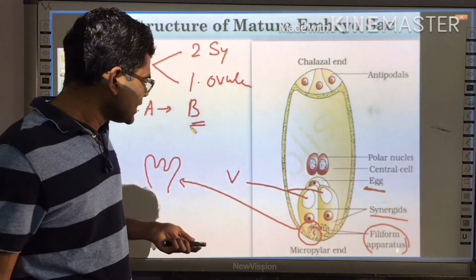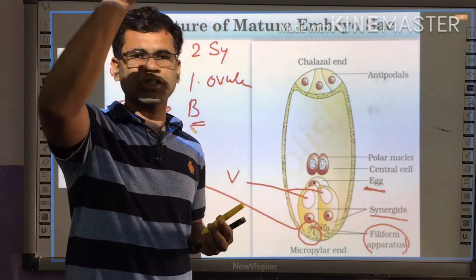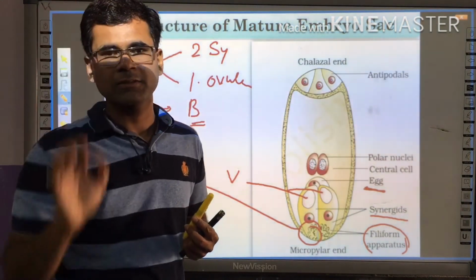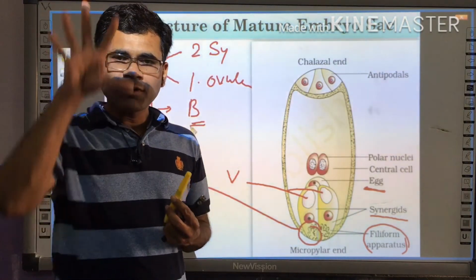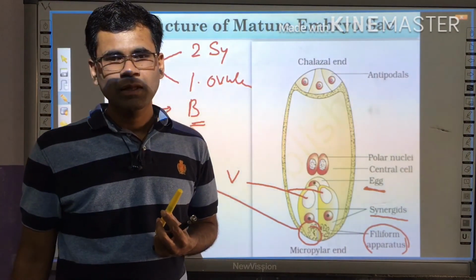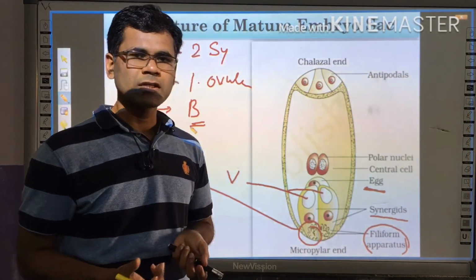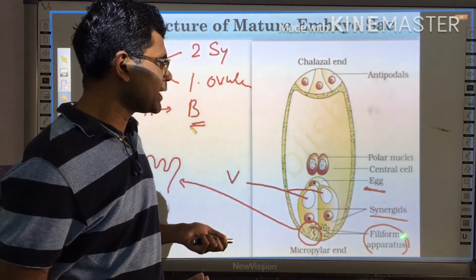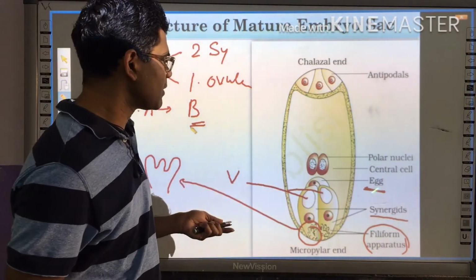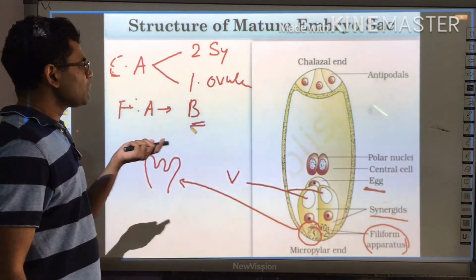Second very important part: after fertilization, the synergids form some haustoria. Haustoria means finger-like projections, and these finger-like projections are embedded into the cells of the nucellus, and from there they are responsible for drawing nutrition. Either from the nucellus or from the endosperm, the synergids draw nutrition. They play a very important role in absorbing nutrients, and these nutrients are very important for the growth and development of the zygote after fertilization.